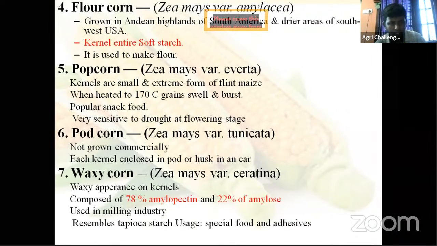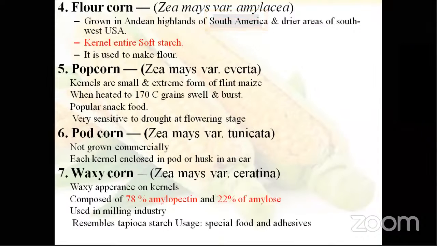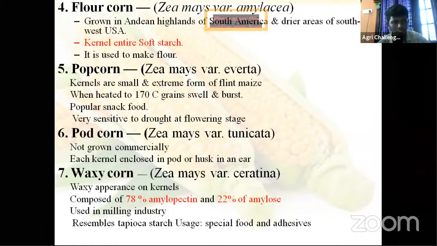Then the next one is waxy corn, Zea mays ceratina. Waxy purpose, mostly cultivated in America and China. Just see, all the above types of maize contain only amylopectin. But here it is composed of 78% amylopectin and 22% amylose. That's why it's waxy. Used in the milling industry.